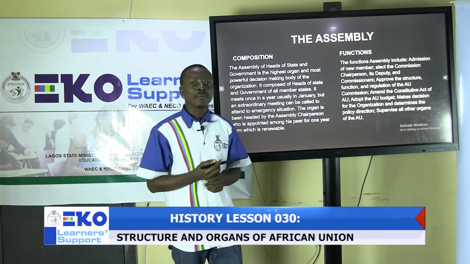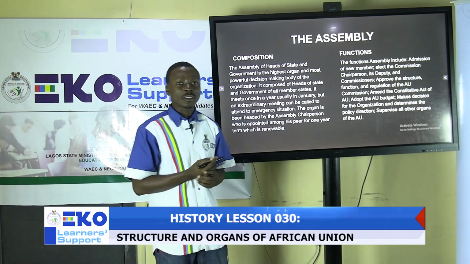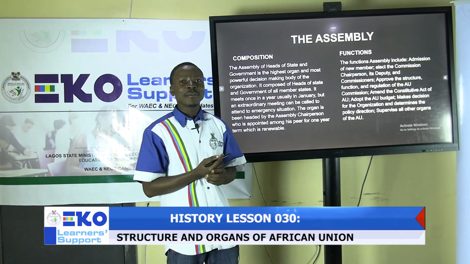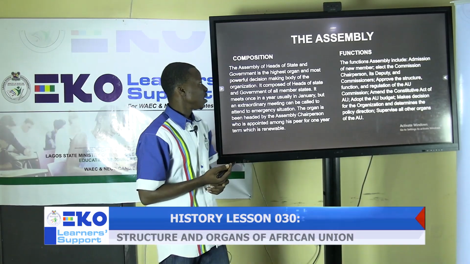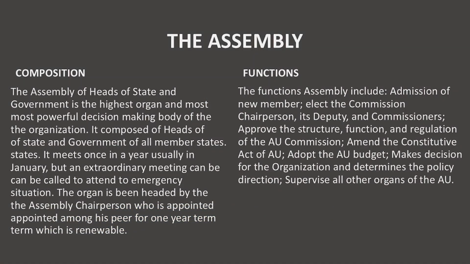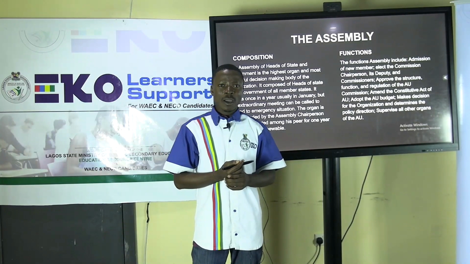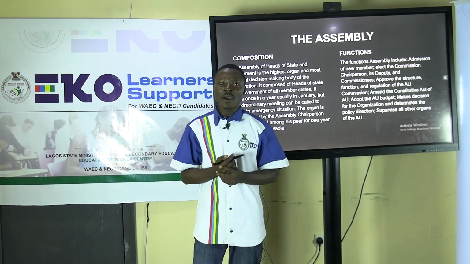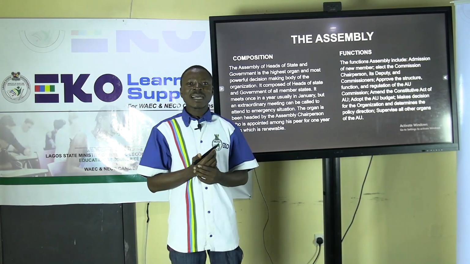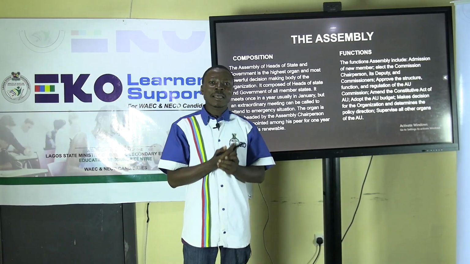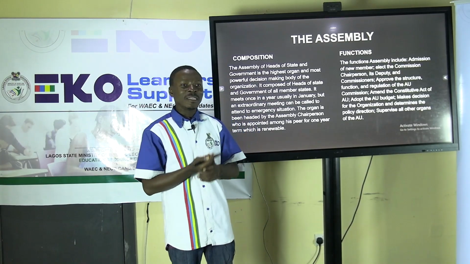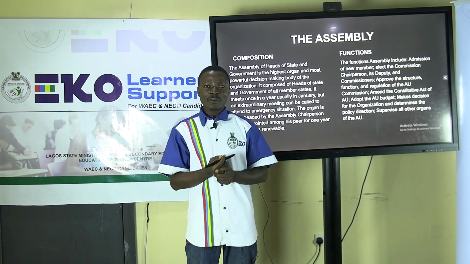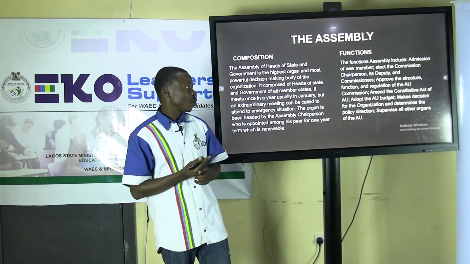Then we'll also be looking at the functions of the Assembly of Heads of State and Government. The first function is the admission of new members into the organization. It is at the Assembly that they decide the acceptance or rejection of a new member who applies to join the organization.